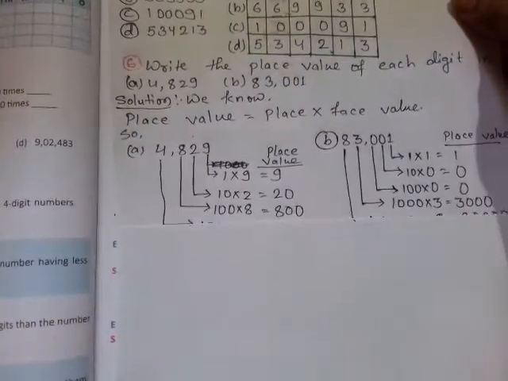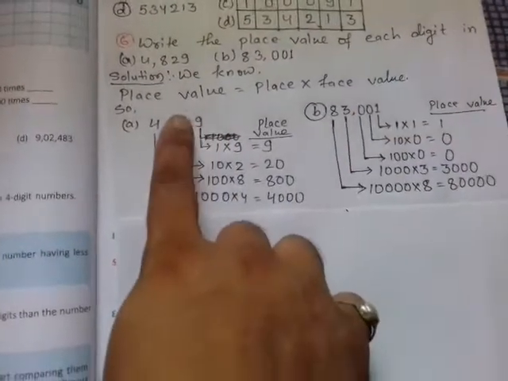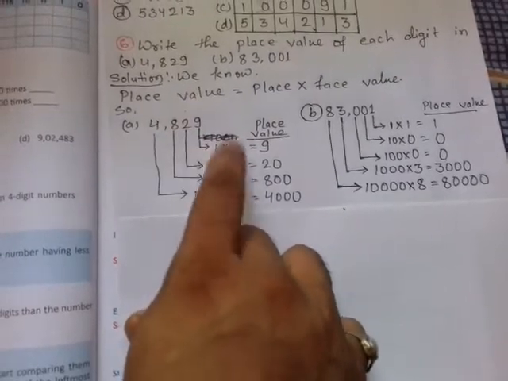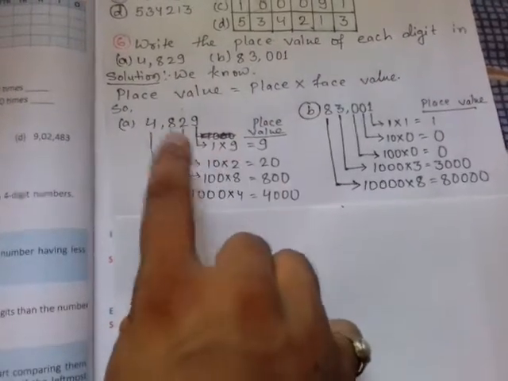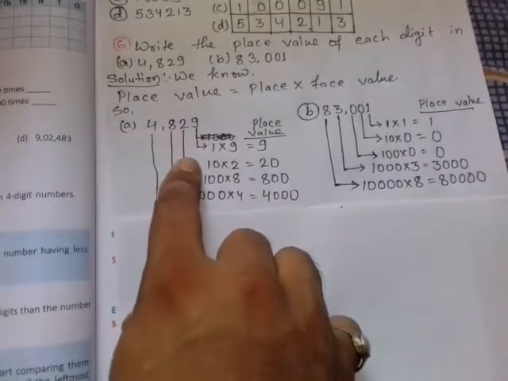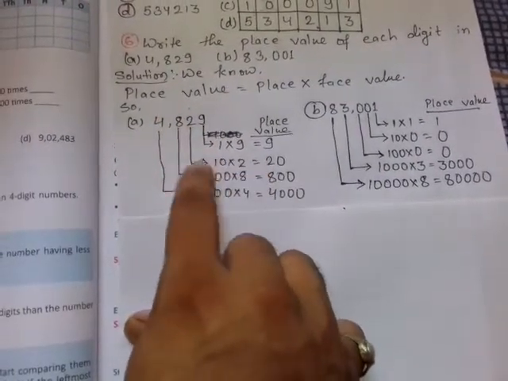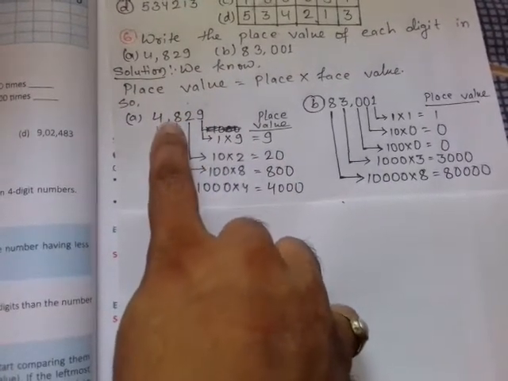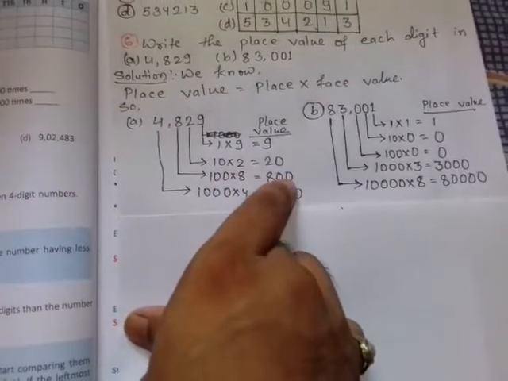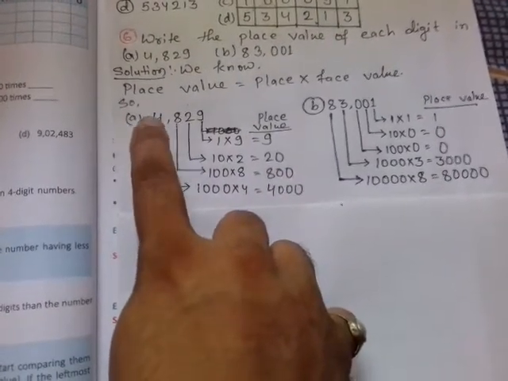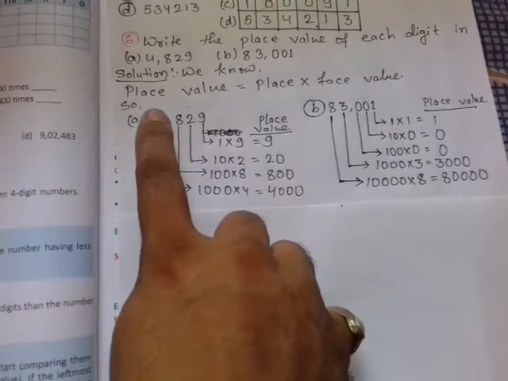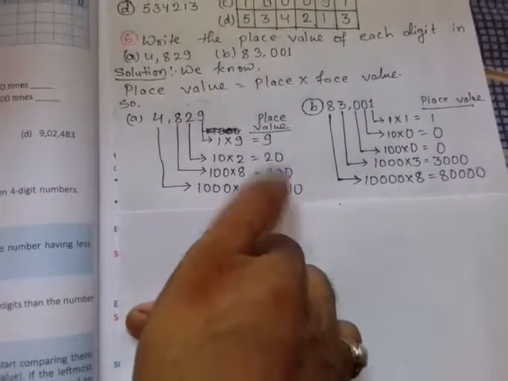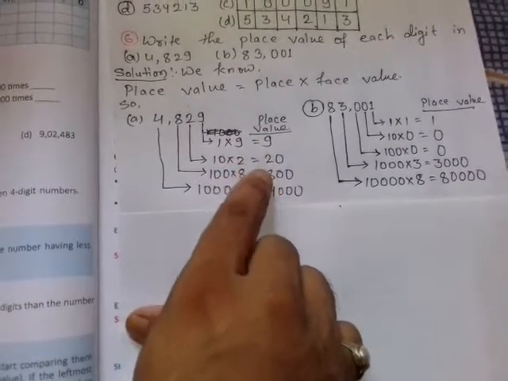Same thing I had shown you over here. You can see it. 9, its place is ones and face value is 9. So 1 into 9 is 9. That is the place value. In the same way, 2, its place is 10 and face value is 2. So 10 into 2, 20 is the place value of 2. 8, its place is 100. So 100 into 8, 800. And 4, its place is 1000 and face value is 4. So 4 into 1000, 4000. These are all the place values of 9, 2, 8 and 4.